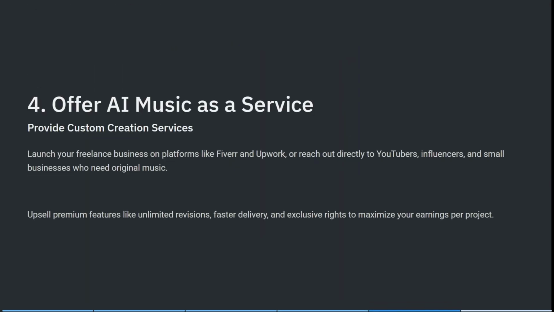Number 4, offering AI music as a service. So here you get to provide custom creation services. You can launch your freelance business on platforms like Fiverr, Upwork, or you can even reach out directly to individual YouTubers, influencers, and small businesses who need original music. You can upsell premium features like unlimited revisions, faster delivery, and exclusive rights to maximize your earnings per actual project.